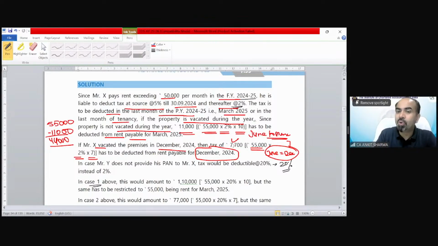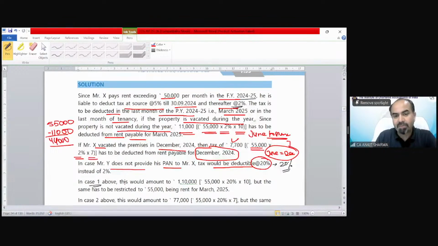So in the month of December, out of 55,000, he will reduce 7,700 and the balance he is going to pay to the landlord. In case Mr. Y does not provide his PAN number to X, tax would be deductible at the rate of 20%. So a higher rate of tax would be deductible if we do not provide our PAN number. This provision we are going to discuss later in this chapter.